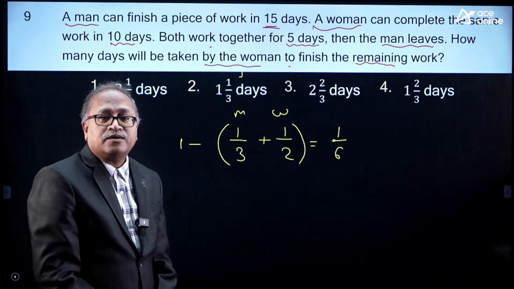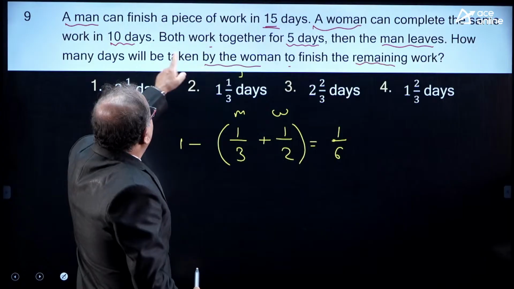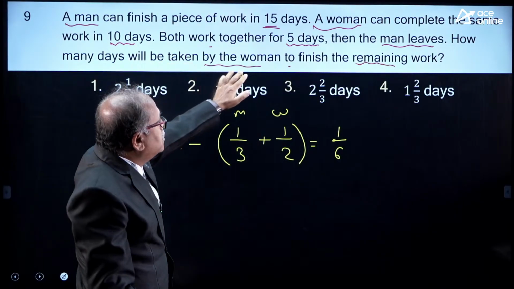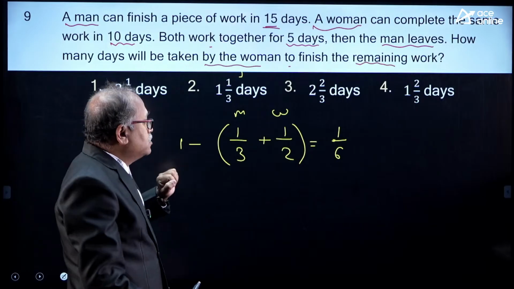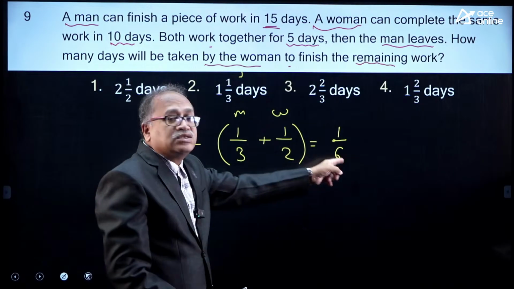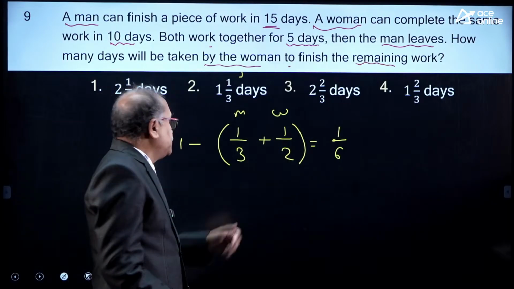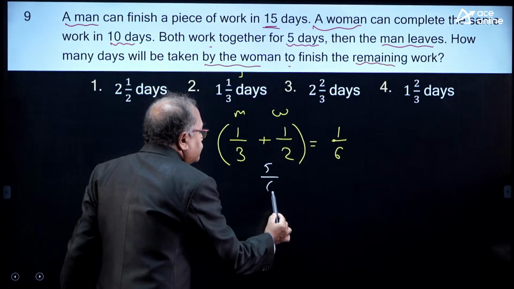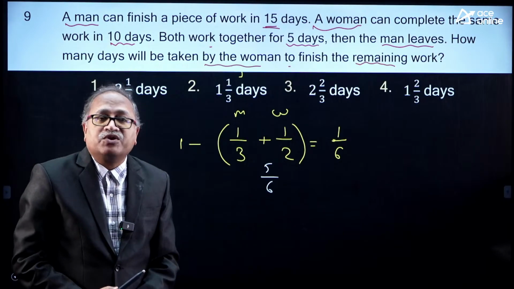Am I right, Rakesh? 1/6 of the work is already completed. Now the woman has to complete the remaining work. What is that? No, 5/6 of the work is completed, and 1/6 of the work is left.